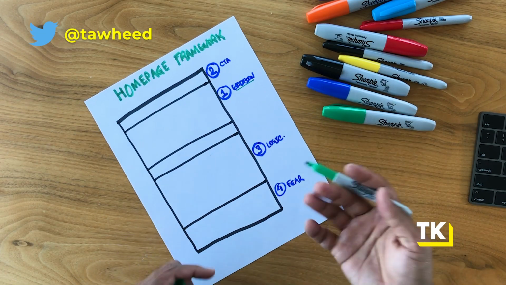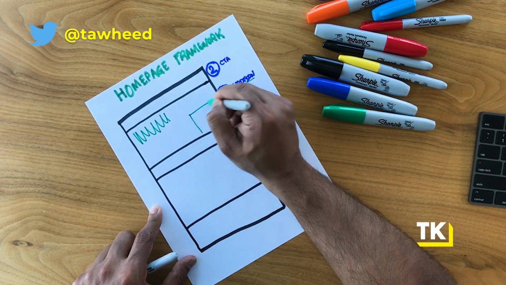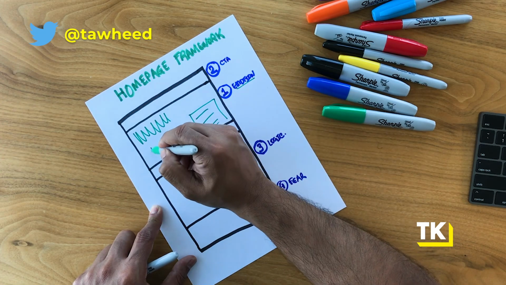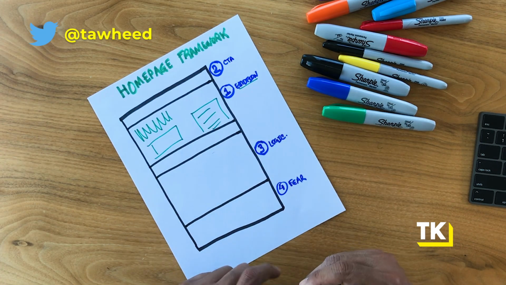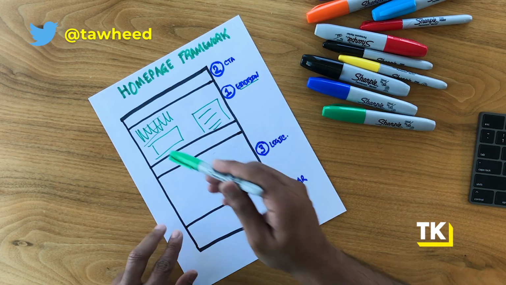So the first one you need to understand, let's pick a different marker, is emotion. Emotion is the first thing. This is the big thing they're gonna see over here, with an image of your SaaS product along with a button. This is the big thing that people will look at as soon as they land on your homepage, and this is what we call the emotional piece. Literally, people will make a split-second decision on whether they stay, hit the back button, close the tab, or keep reading based on what you say over here.